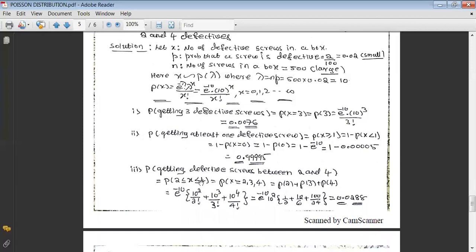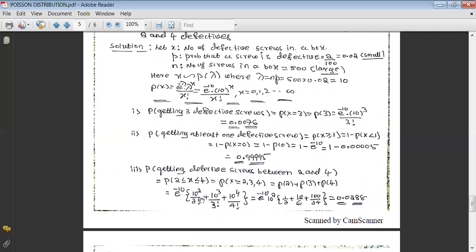And one more property of getting the defective screws between 2 and 3. In that case, between 2 and 3 means it may be 2, it may be 3, or it may be 4. That is, the permissible values are 2, 3, 4. So it is P of 2 plus P of 3 plus P of 4. And in order to get each of these, you have to take x equals 2, 3, 4. Every time we can take e raised to minus 10 common.